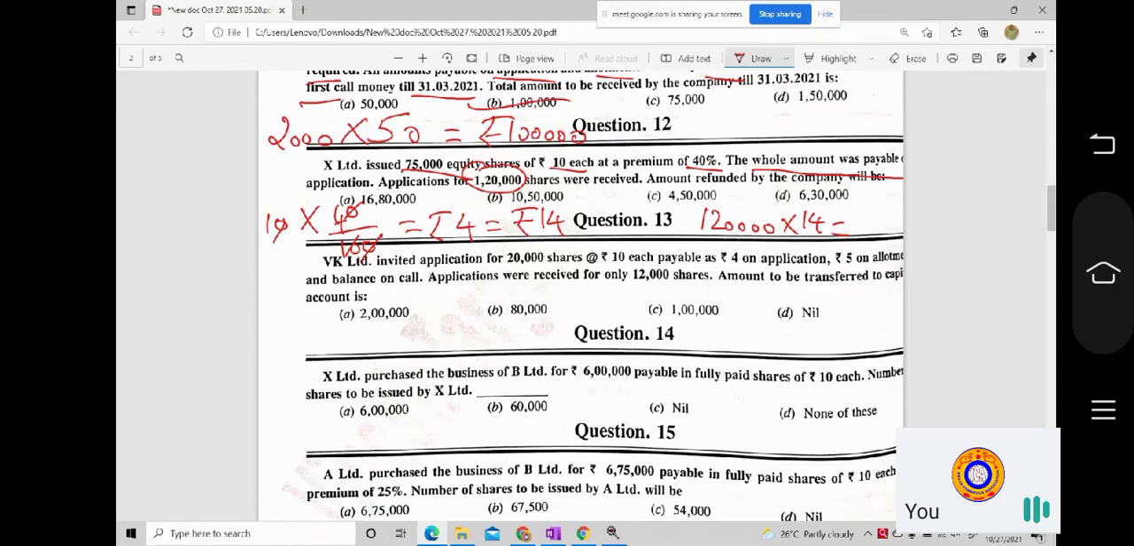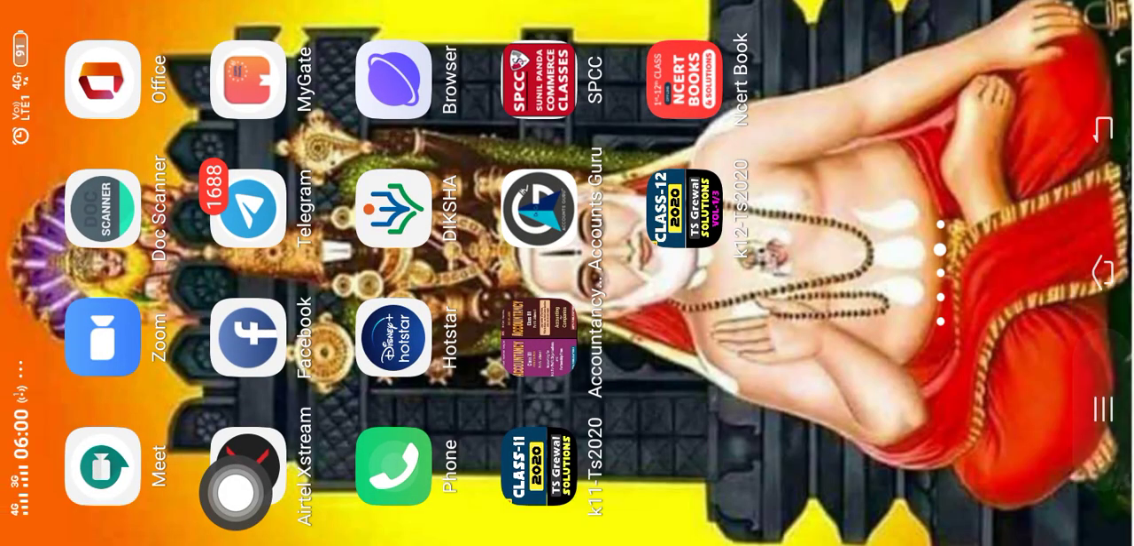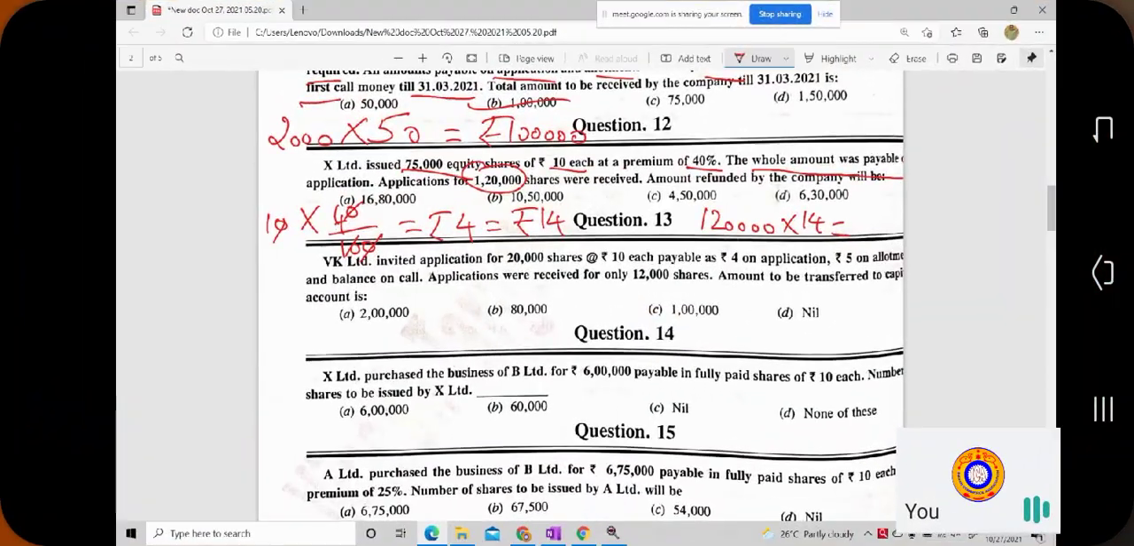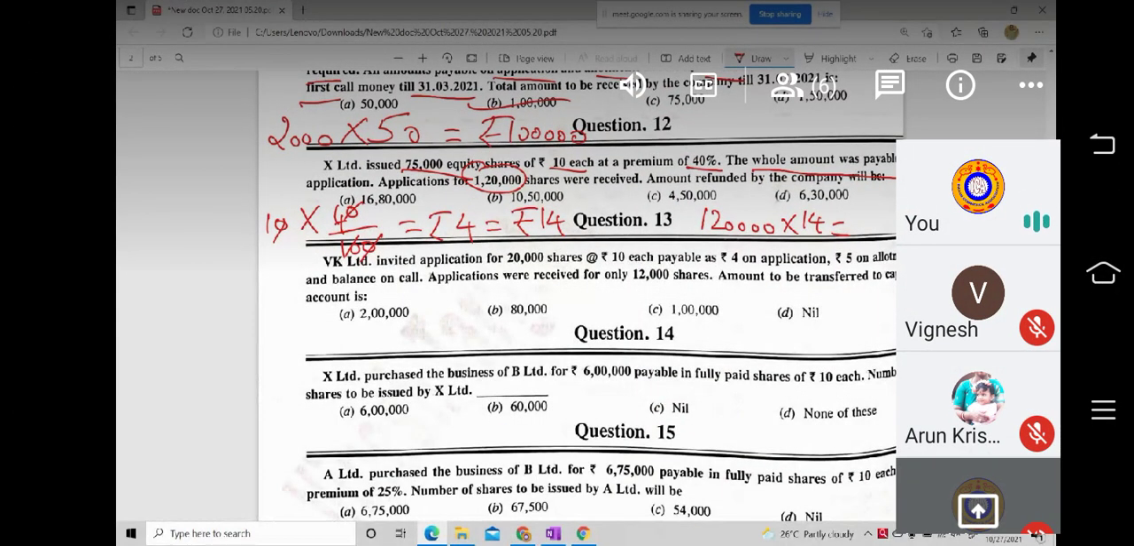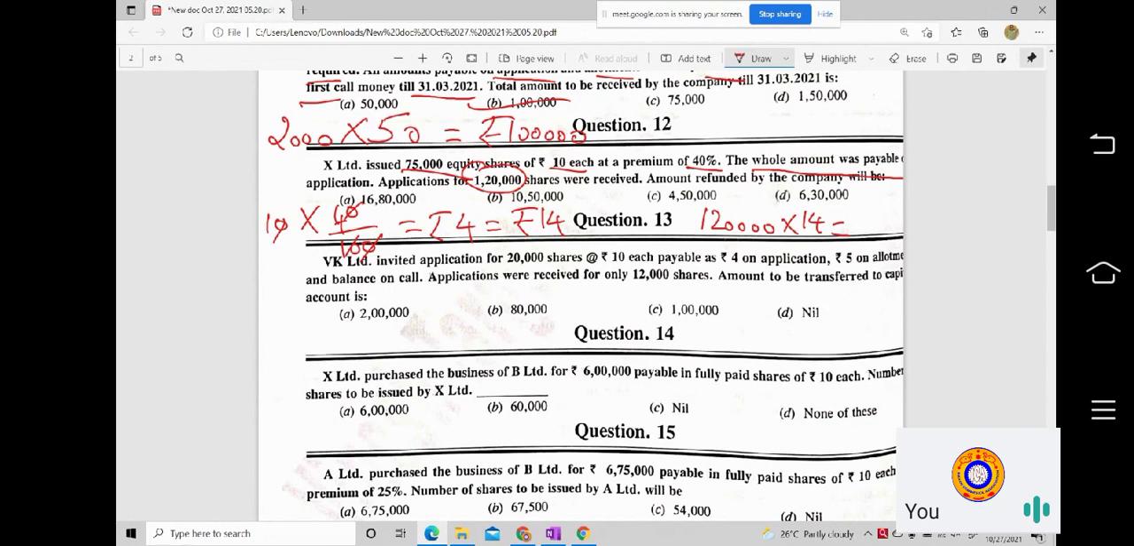Calculate and tell me what is the amount you will be receiving. Okay, 1,20,000 amount of rupees. How much will be the value? You are giving the final value. Okay, let us go step by step, so that everyone will also understand. So 1,20,000 into 14 will give me how much as the value? The amount received so far.